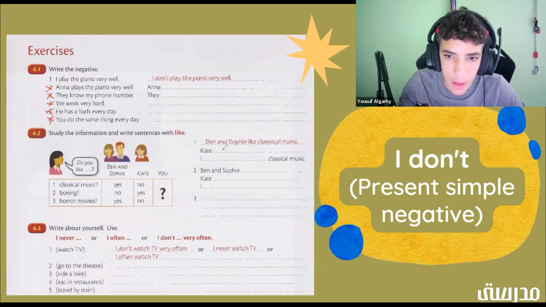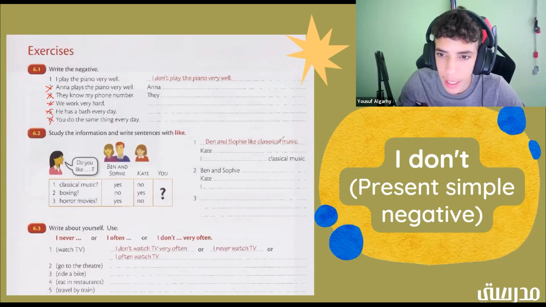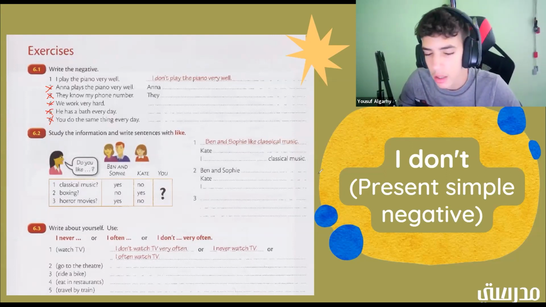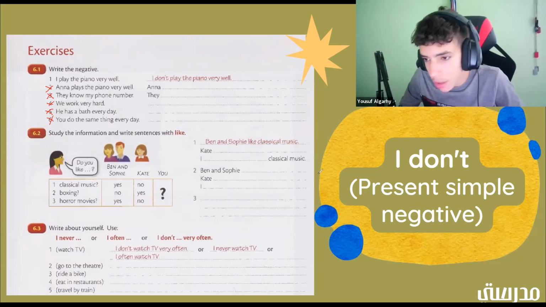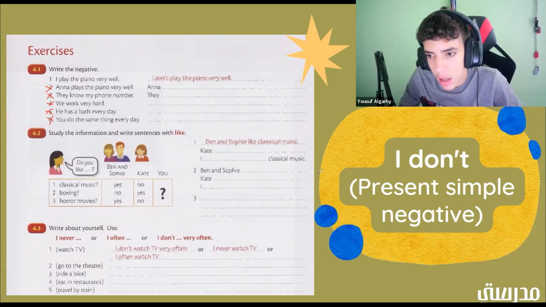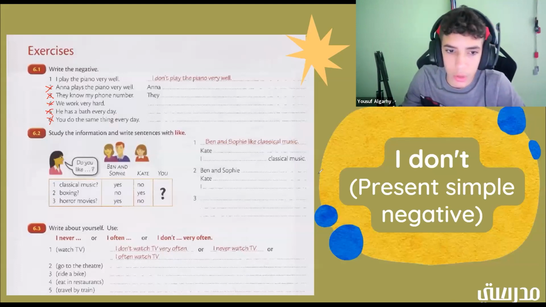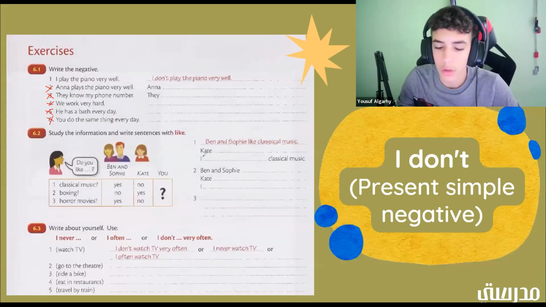All right. So we're going to start off with Ben and Sophie. All right. You guys can choose if they like it or not. But we're just going to start off with their example. So it says, do you like classical music? Okay. So that's for number one. Ben and Sophie like classical music. Okay. So if it's saying Kate, what would it be? Kate doesn't like classical music. Okay. What else could it be? Kate does like classical music. All right. All right. Okay, good job. So now we have I. So you. How would you write it here?